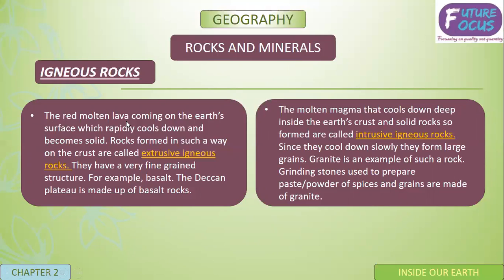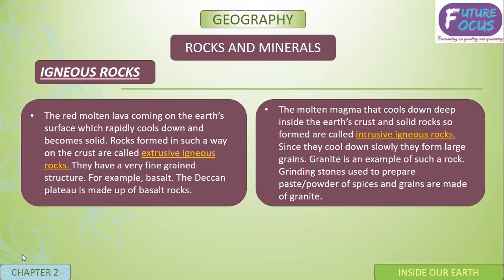The red molten lava coming onto the Earth's surface rapidly cools down and becomes solid, forming rocks over the layer of the crust. This is known as extrusive igneous rock, with a very fine grained structure. An example is basalt. The Deccan Plateau is made up of basalt rock.